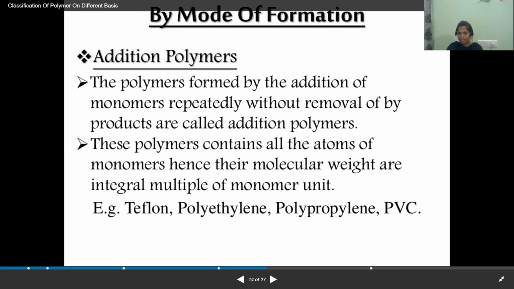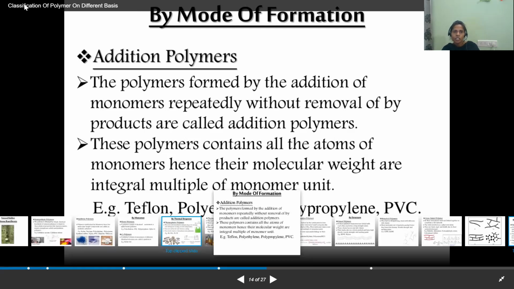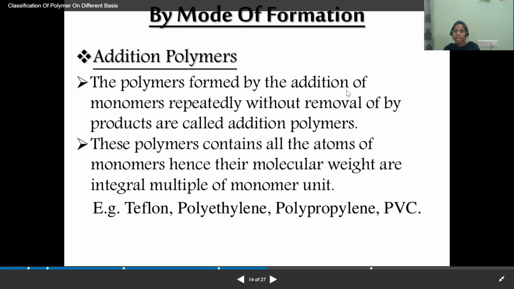So in addition polymers, there is no loss of molecule. Such a polymer is called an addition polymer. So the polymers formed by the repeated addition of monomers without removal of byproducts are called addition polymers.